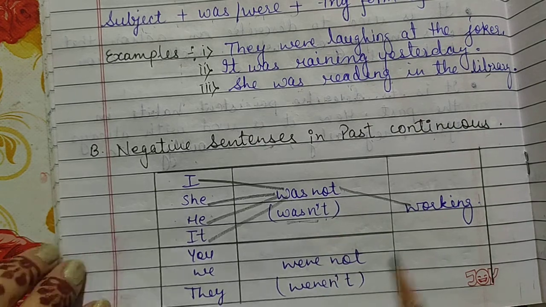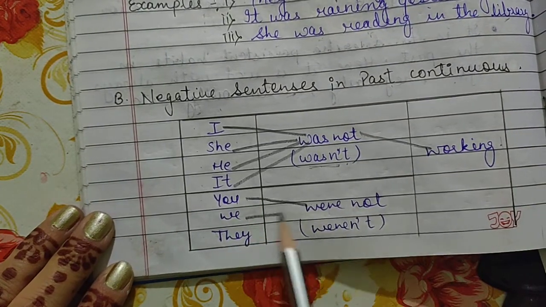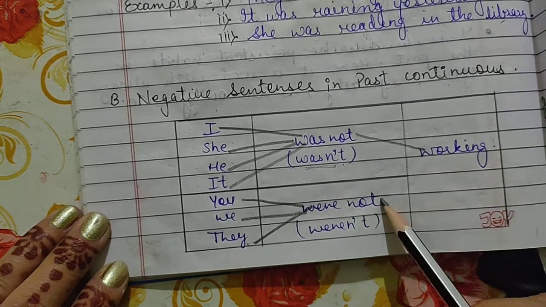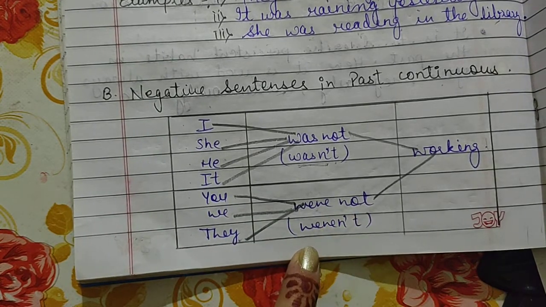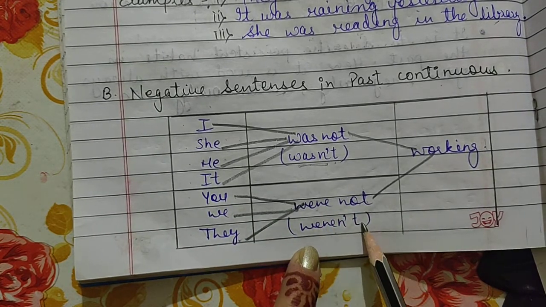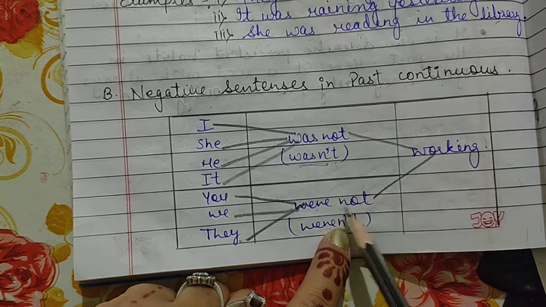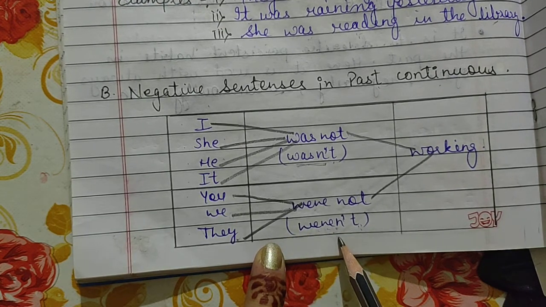That's it. If your subjects are plural, you will write you were not, we were not, and they were not, and working. Alright, here the contracted or short form of were not is weren't, W-E-R-E-N apostrophe T, weren't. Alright, you can write like this also.